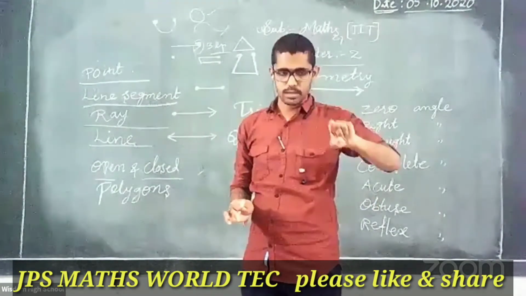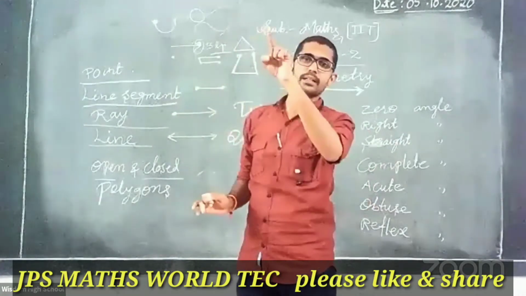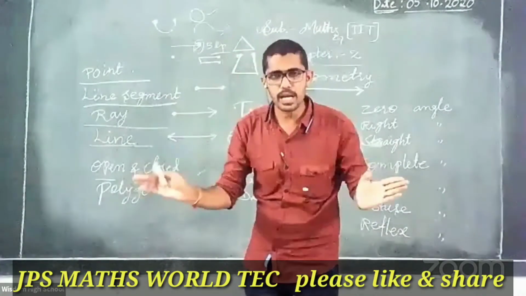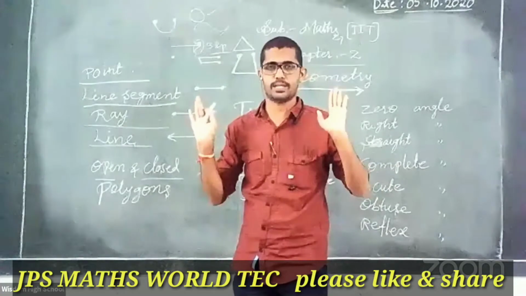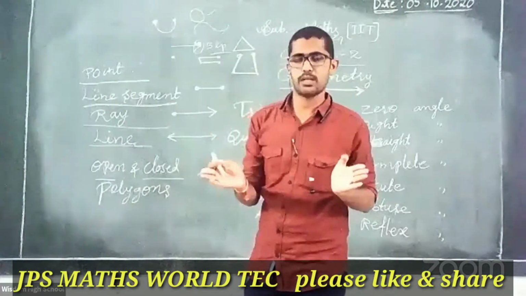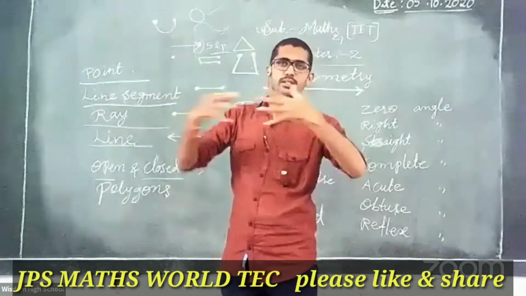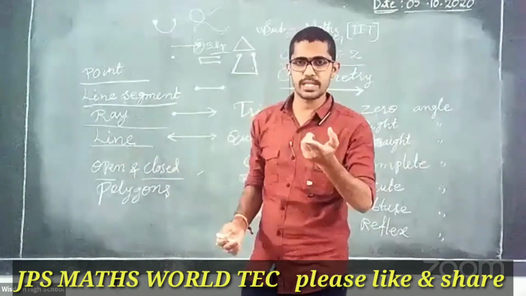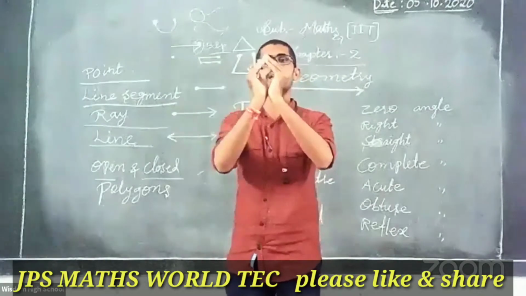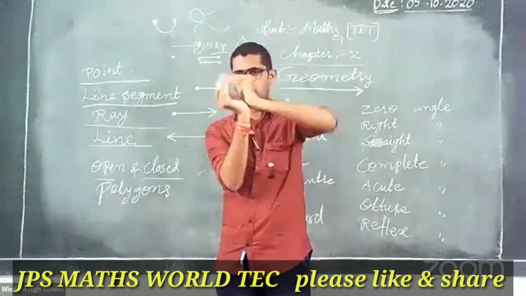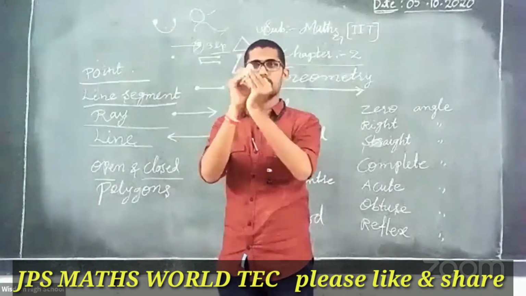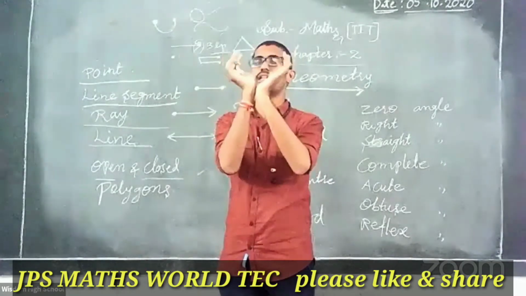Just starting and ending, it's not joined. So it's an open figure, right? Then starting point and ending point join. What is that? It is a closed figure. Now is it closed or open? Tell me. Yes, you feel a starting point and an ending point.